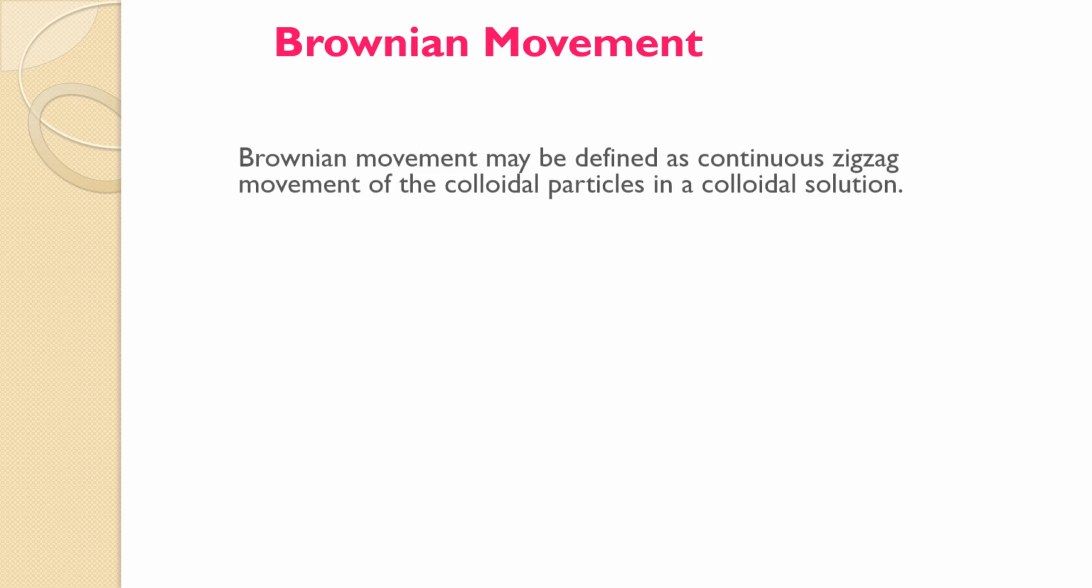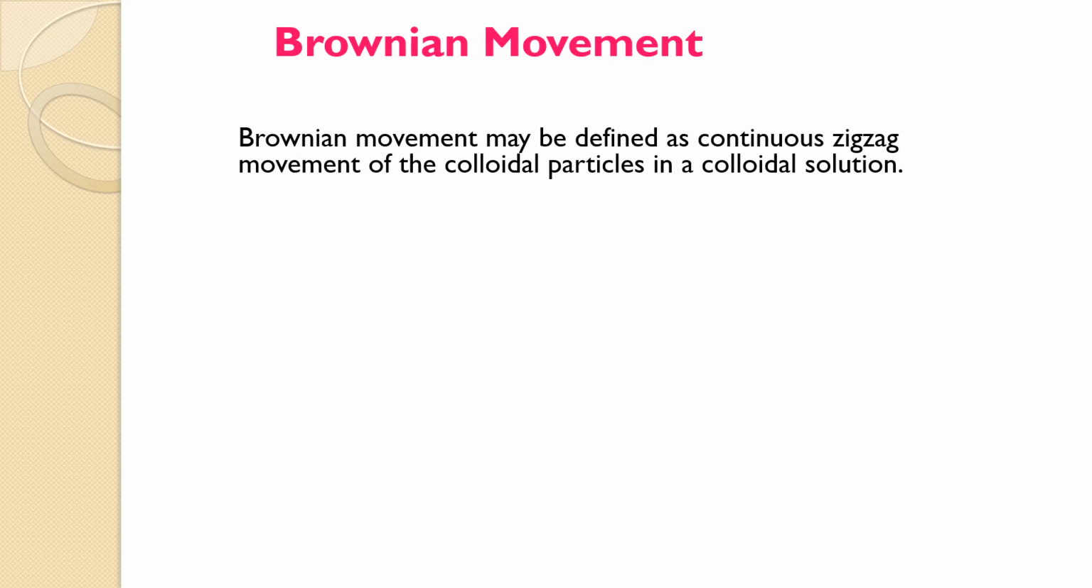Brownian movement. In our everyday life, we observe this kind of movement. When there is a football match, the participants run here and there in different directions. That is nothing but the Brownian movement. Hence, we can say Brownian movement may be defined as continuous zigzag movement of the colloidal particles in a colloidal solution.